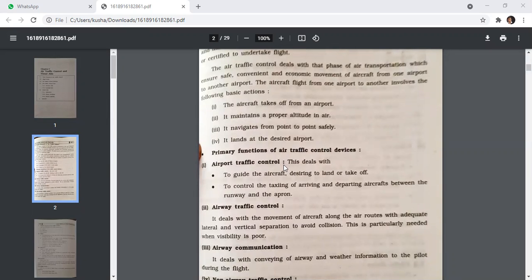Primary function of air traffic control devices. First, air traffic control deals with guiding the aircraft desiring to land or take off.